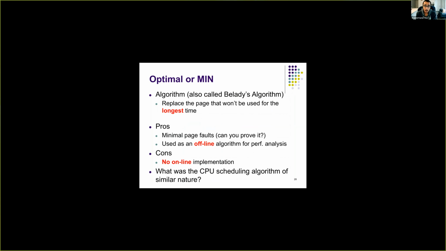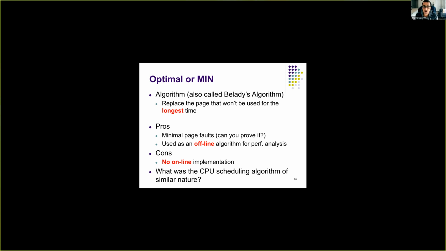So what is the ideal page replacement algorithm? This algorithm is called optimal or MIN, and it was created by Belady. It's also called Belady's algorithm. Here the goal is simple: replace the page that won't be used for the longest time. Whenever we need to make a decision of which page to replace, we always search for the page that won't be used for the longest time, and we replace that particular page.